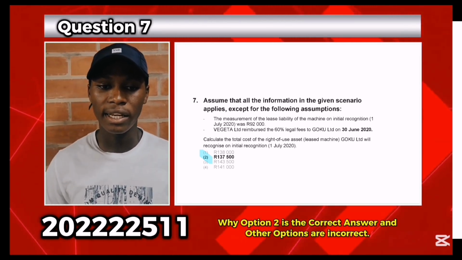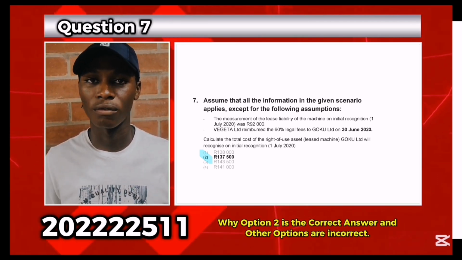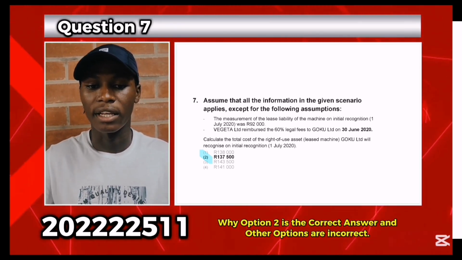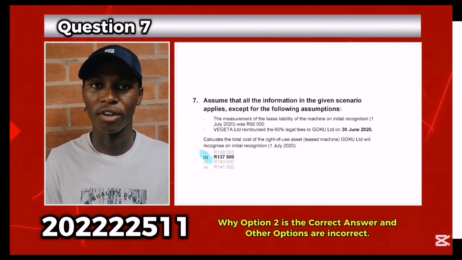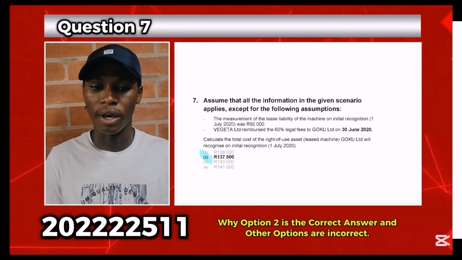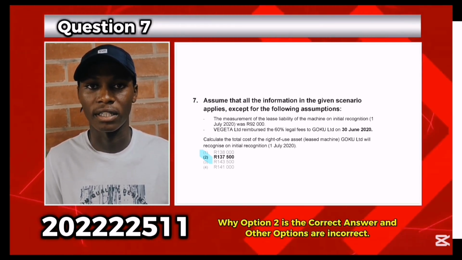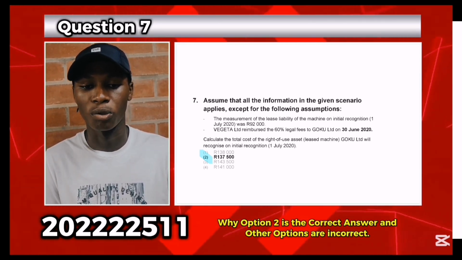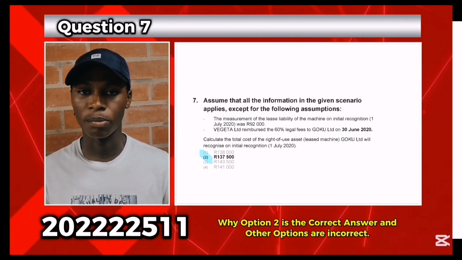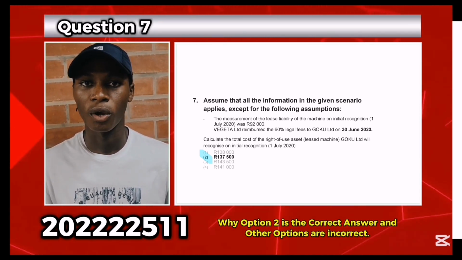Thirdly, there is the initial direct cost incurred by the lessee, which was the 10,000 of legal fees given in this scenario. The estimated future dismantling cost was also given, which is 11,500. When you add up all those amounts, that gives 137,500, which means the correct answer is option B. Options 1, 3 and 4 are incorrect because they do not comply with the requirements of paragraph 24 of IFRS 16.